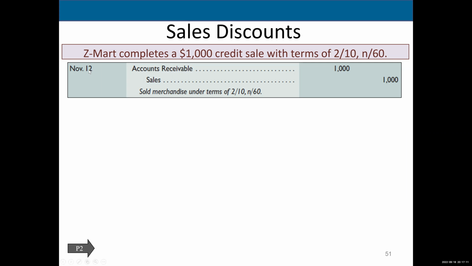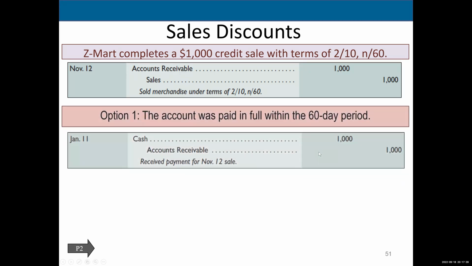What is the discount period? What's the period of time that our customer can take the 2%? Well, they have to pay within 10 days. Well, what's 10 days from November 12th? 12 plus 10 is 22. So they're going to have to pay us by November 22nd to get the 2%.